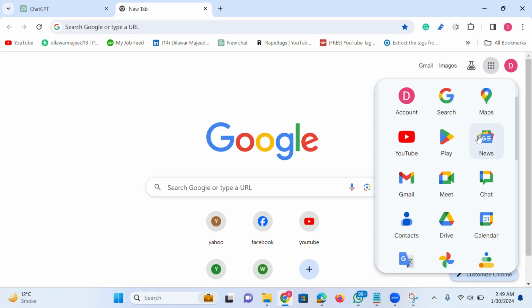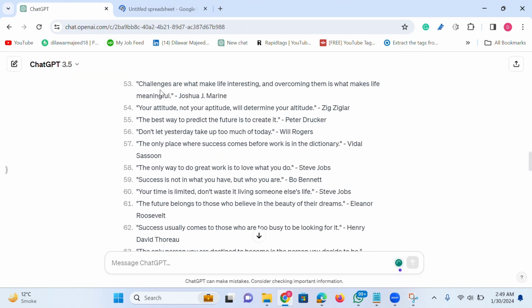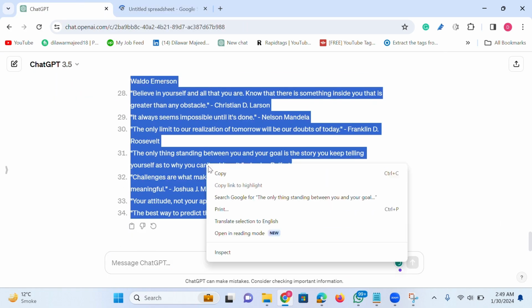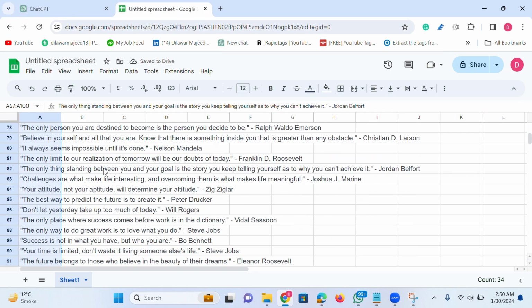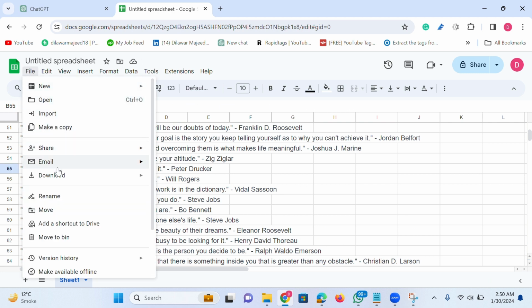I am going to pick one out of all, to Google Sheets. This is the website of Google Sheets. You have to open it. Then you have to click on the blank. You just have to paste whatever you have copied from here. Then we will paste the next one. Now as soon as you complete these quotes, then you have to come to the file option.